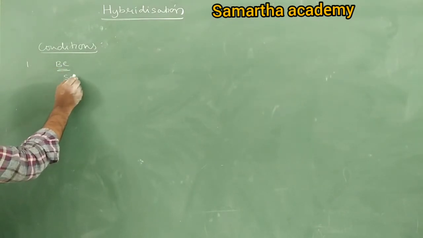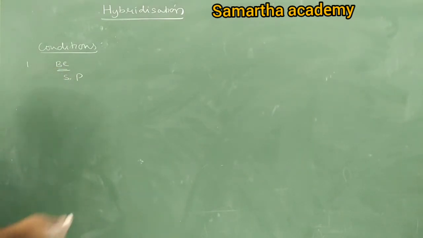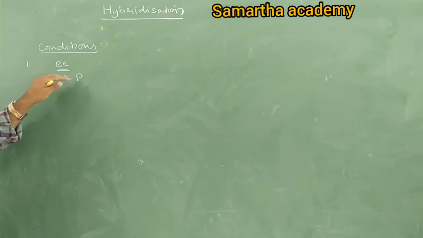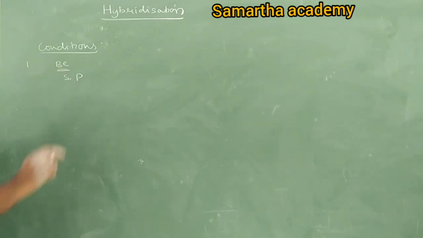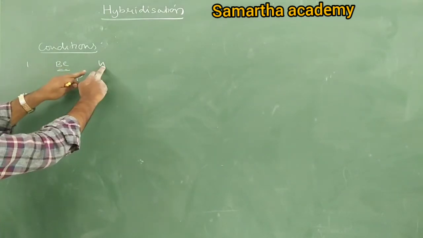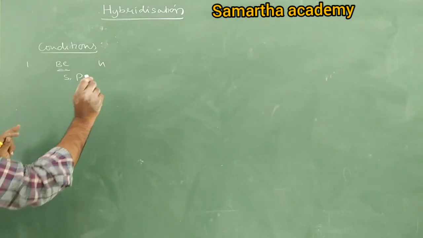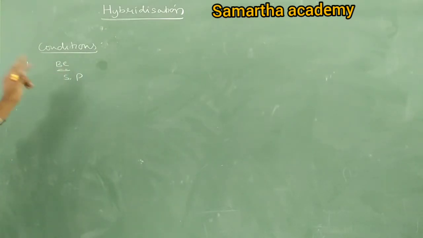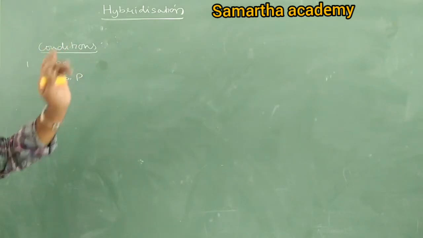Beryllium has s and p orbitals, so the s and p orbitals of only beryllium can undergo hybridization. It is not that one beryllium and one hydrogen orbital intermix. So only orbitals of the same atom can undergo hybridization.